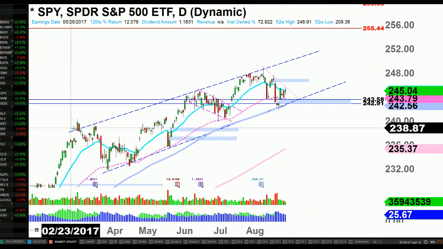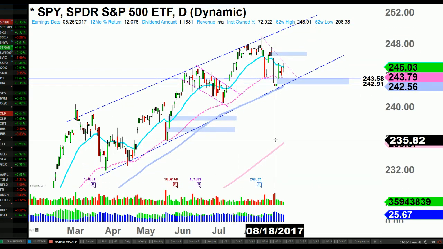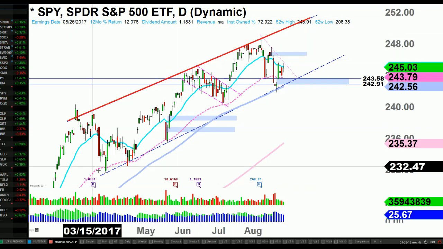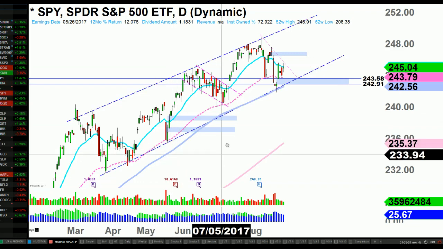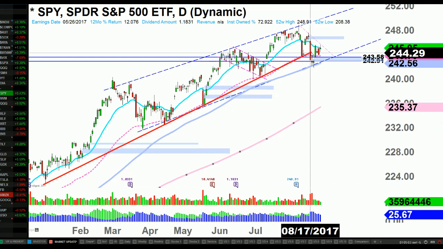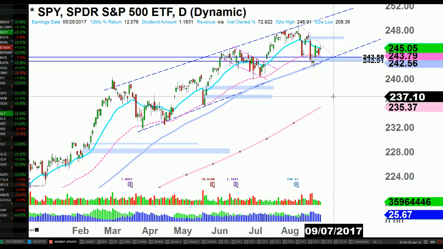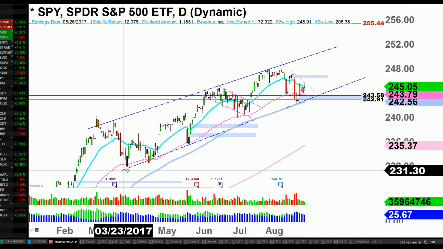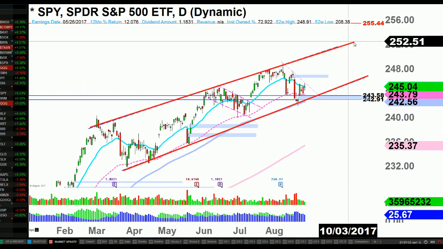Last week I talked about how sometimes it breaks support to create another one, a different one. What it did was create this rising channel. You can see that it acted as support here. Before, it was this rising support we've been talking about. It broke below that, and we talked about it last week. One of the reasons support gets broken in an uptrend is to establish a different one. This is a different one, and we're still in this rising channel.